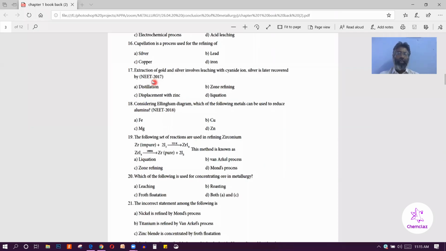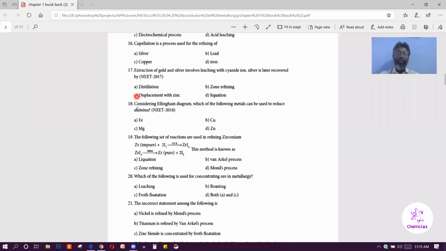Then question number 17. The extraction of gold and silver involves leaching with the cyanide ion. Silver is later recovered by displacement with zinc. So question number 17, the correct option is C.